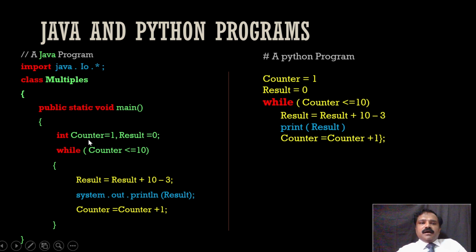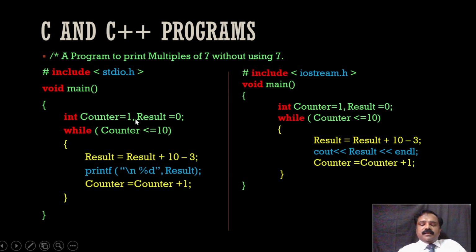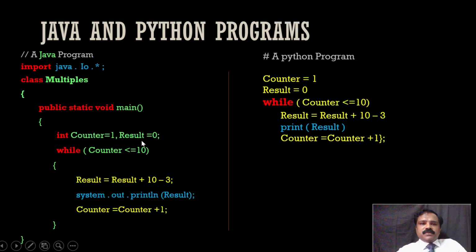Now int counter equal to 1, result equal to 0. This is same as what we had over here, right? Counter equal to 1, result equal to 0. So there are similarities. Then while counter less than or equal to 10, result equal to result plus 10 minus 3. Here again printf or cout is changed to System.out.println, print line result, counter equal to counter plus 1. So again there are a lot of similarities between C, C++ and Java, right?